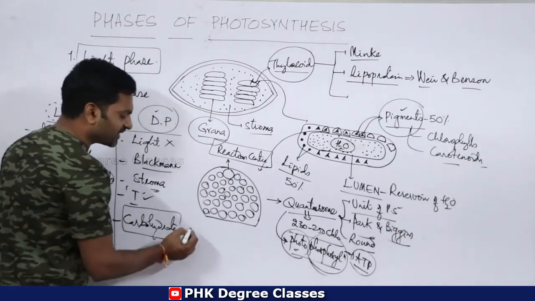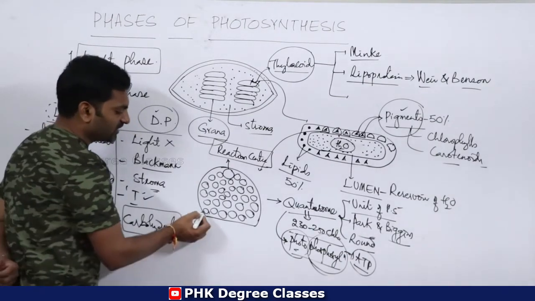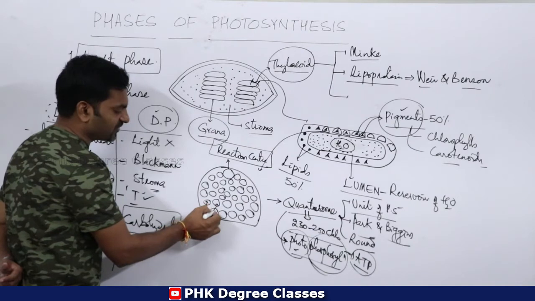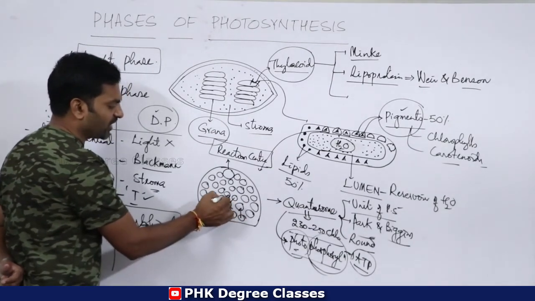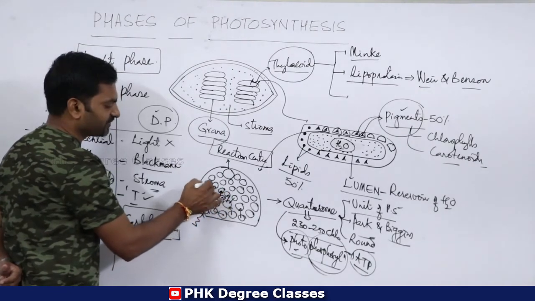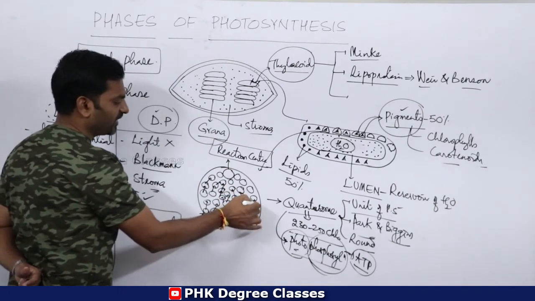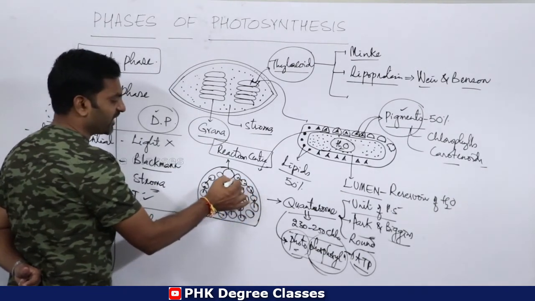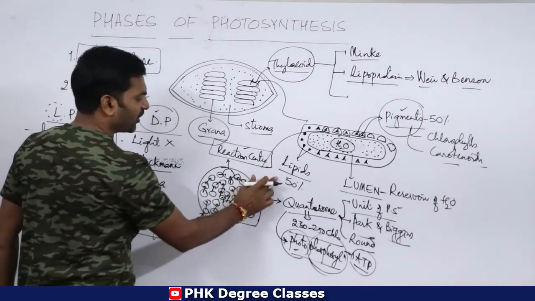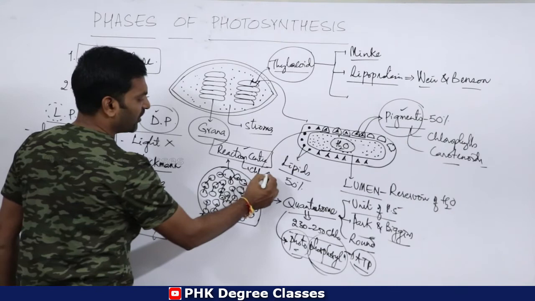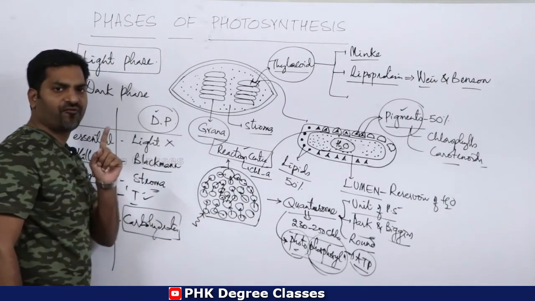Clear? So whenever the light is received by one particular chlorophyll molecule, the light is transferred from one chlorophyll molecule to another. Right? So light energy passes like this, and finally this light energy reaches the reaction center, that is the chlorophyll A molecule. Chlorophyll A molecule acts as the reaction center of the light phase.